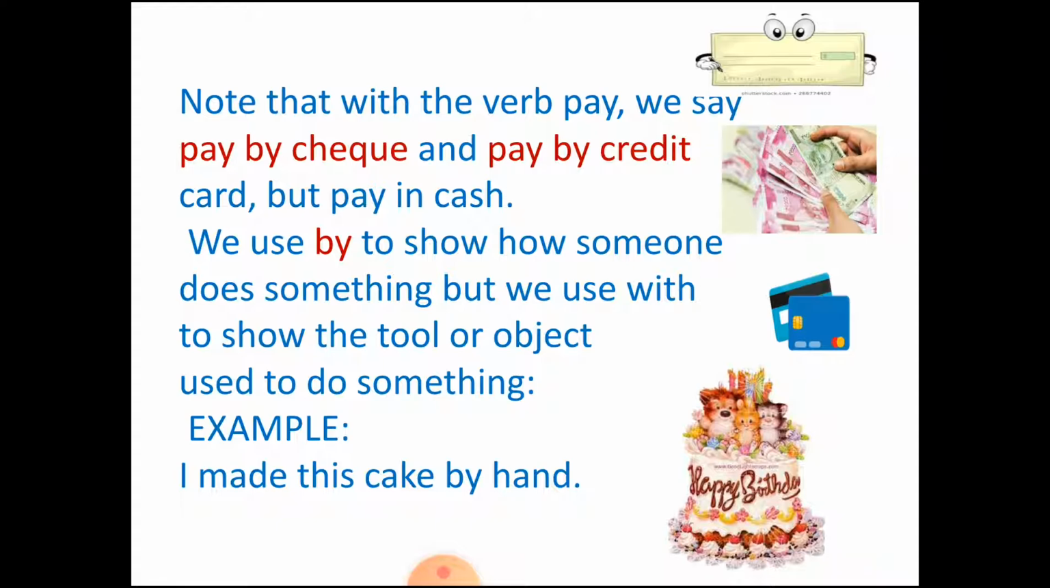In order to show the tool or object used to do something. If we have used some tools, I have made it with the help of the blender, or with the help of the cake maker, or something like that. So when you have specified with what object or tool you have made, at that time we use the preposition with.